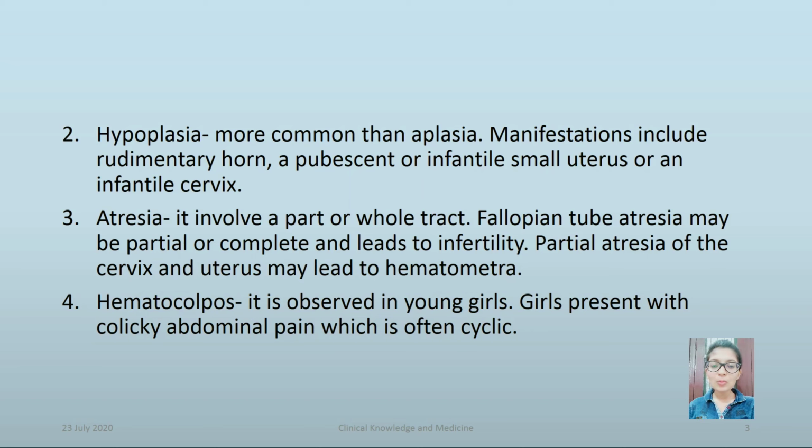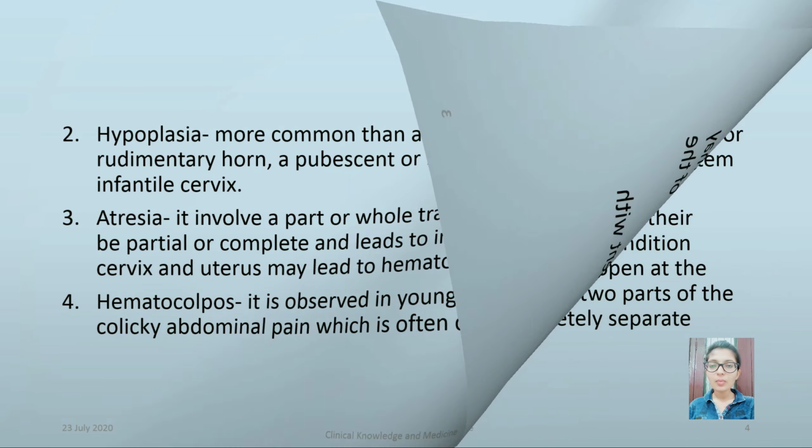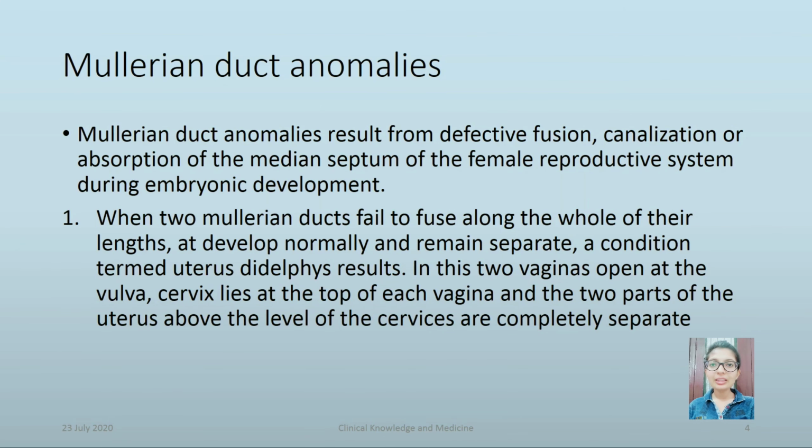Hematocolpos is observed in young girls. Girls present with colicky abdominal pain which is often cyclic. Mullerian duct anomalies result from defective fusion, canalization or absorption of the median septum of the female reproductive system during embryonic development.